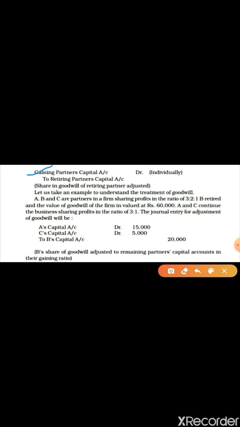Let us take the example. Three partners sharing ratio 3:2:1, and B is retired, and the value of goodwill is 60,000. This is the value of goodwill, 60,000. Now if B is retired, A and C continue the business sharing profit in the ratio. Now this is the new ratio. Journal entry for adjustment of goodwill will be, you have to give the journal entry.